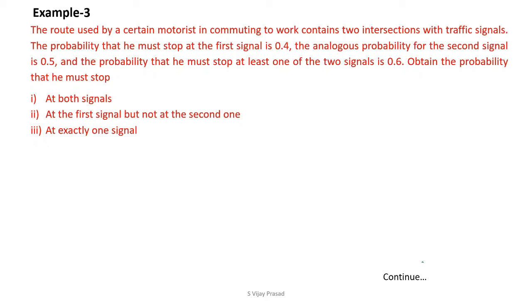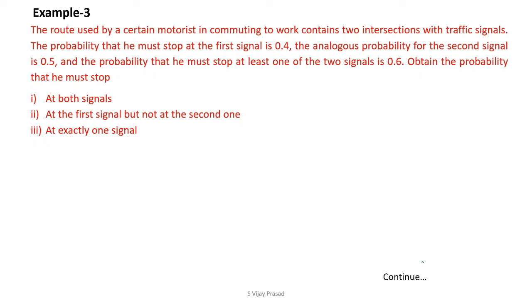In this problem, a motorist is going to attend his duties. He has two traffic signals on the way. The probability of stopping at the first signal is 0.4. The probability of stopping at the second signal is 0.5. The probability of stopping at at least one of the two signals is 0.6.